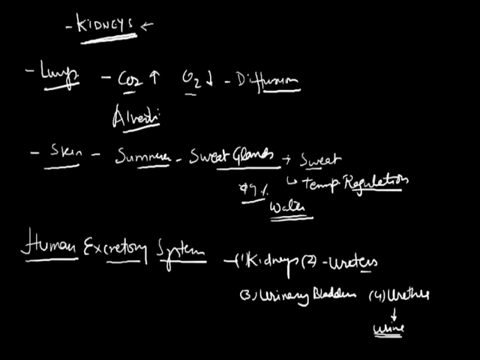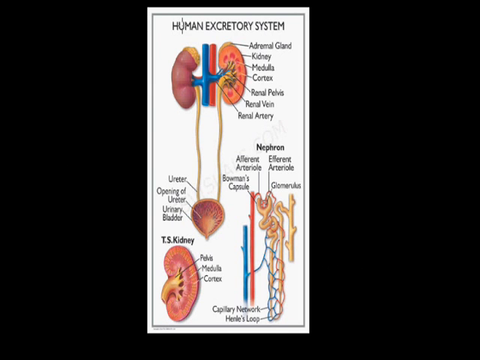Let us see the structure of the excretory system. This diagram shows a pair of kidneys. This is the complete kidney. These are adrenal glands which are responsible for endocrine control of the body. This is our right kidney. This is left kidney.